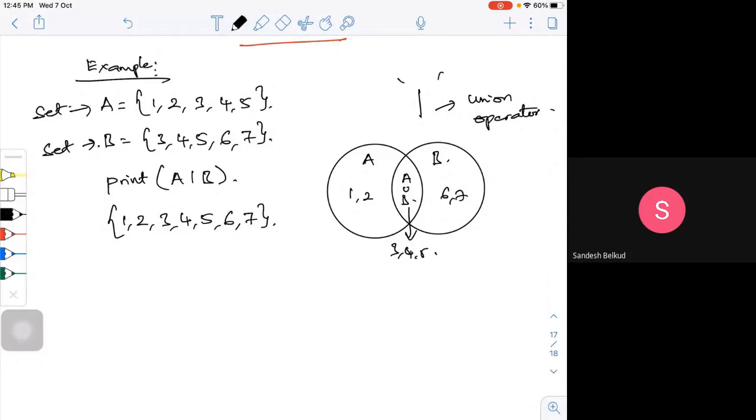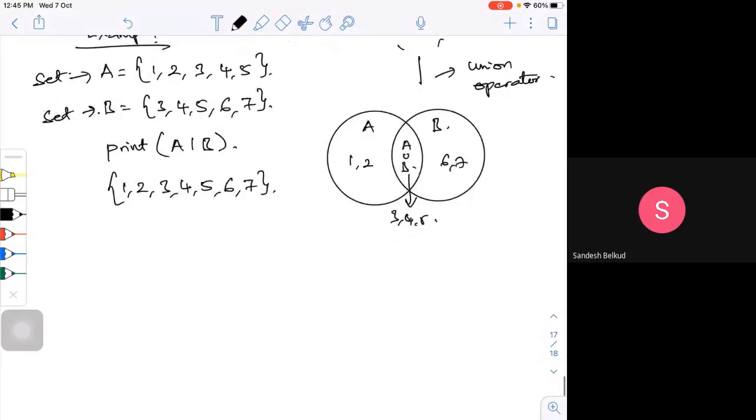You can also try, for example, union. In some versions of Python, I think 2.7, and now Python 3, earlier when I was learning, I used this also. Instead of this symbol, we used to use union of B or union of A. Even those codes will work.